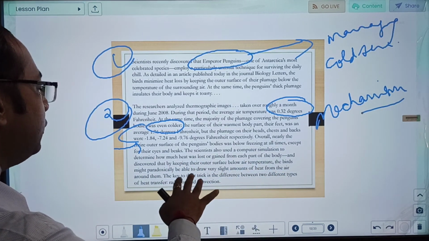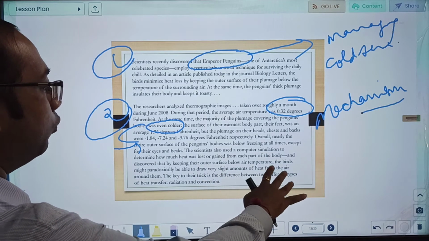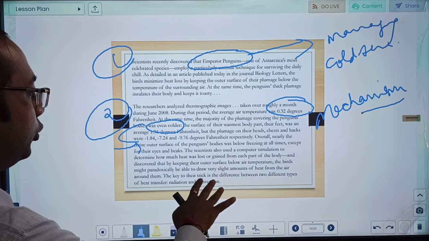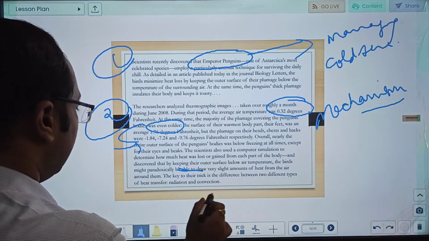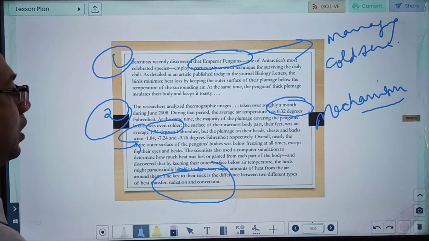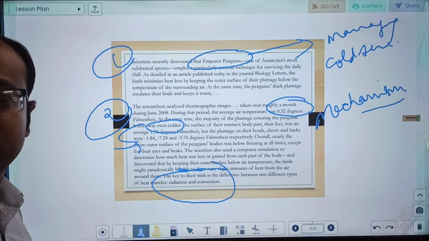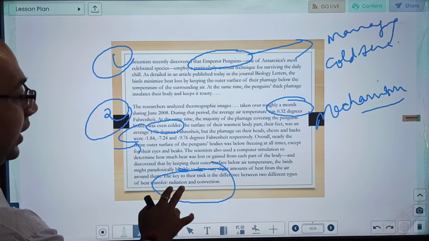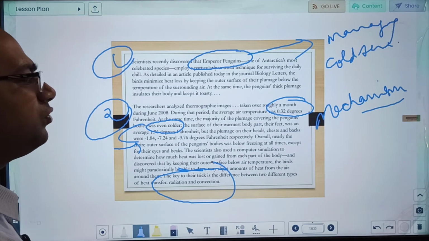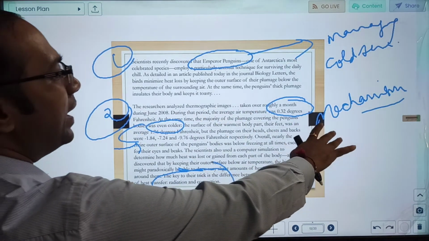Birds might paradoxically be able to draw very slight amounts of heat from the air around them. The key to their trick is the difference. So how are they doing this? Three methods of heat transfer are there, and science students will know them: conduction, convection, radiation. This bird is basically using radiation and convection. So in your notes just mention paragraph 2, mechanism of heat control.